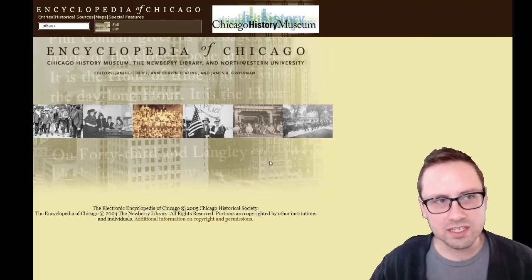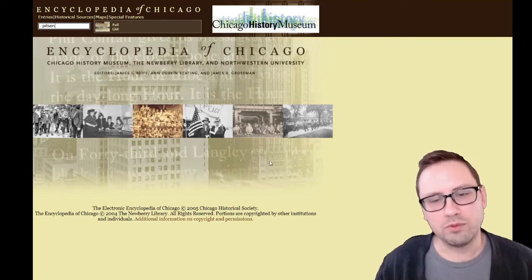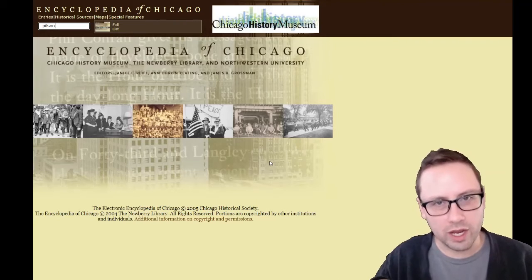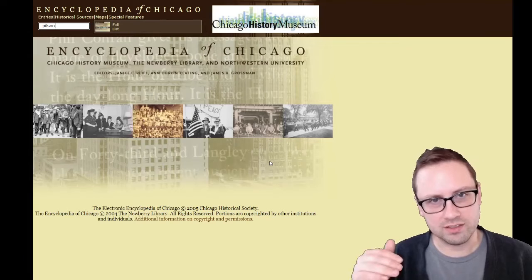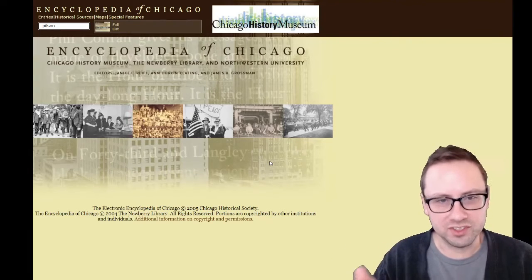Encyclopedias like this, and this includes Wikipedia, are great places to start your research, but we need to be really careful because there's a very particular way that we need to use and cite those resources in your actual history fair projects. So I'll tell you more about that in just a second.